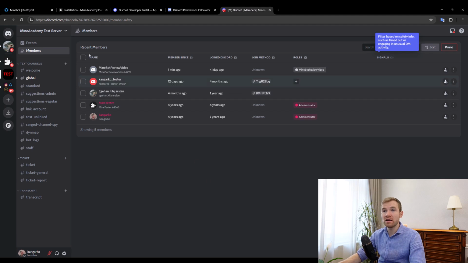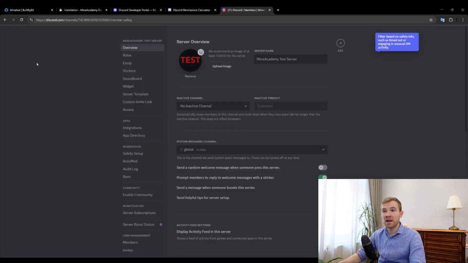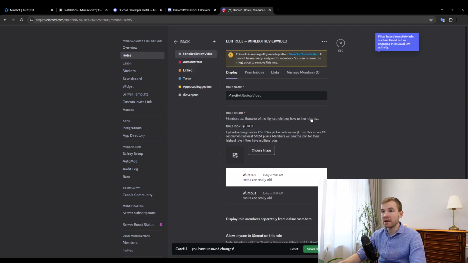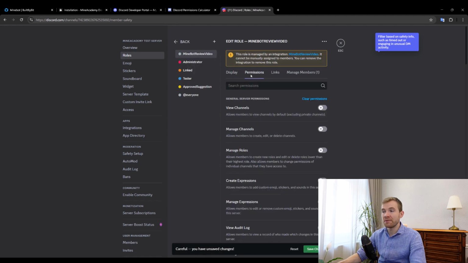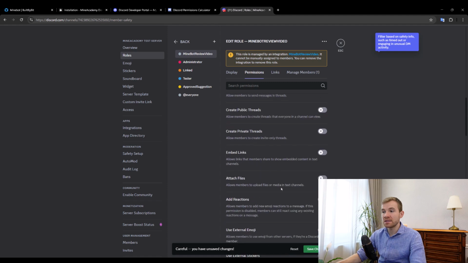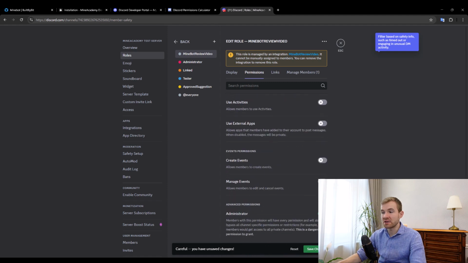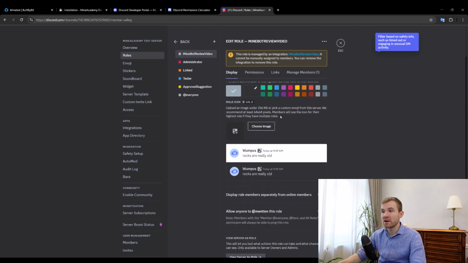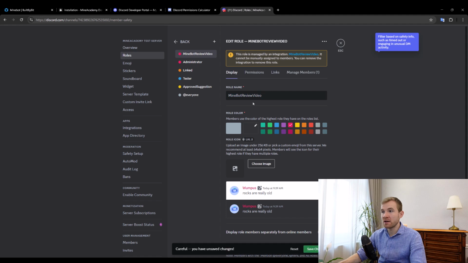So to do that, simply head over to your server settings and then head over to roles, and then you'll see the Minebot review video role. And we can just drag it up here, click edit, scroll down, click the permissions tab, and then simply scroll down to administrator, make sure that this is on, and hit save changes. And again, you can just change the role name here, and then you can assign different colors. So I don't know, just new bot, for example, whatever you want.